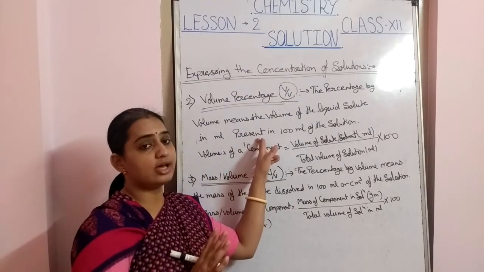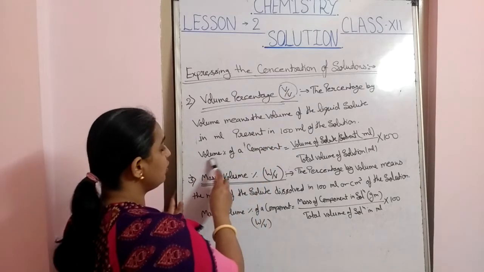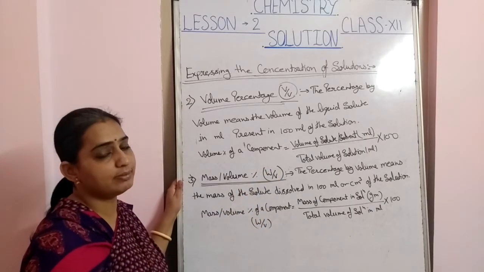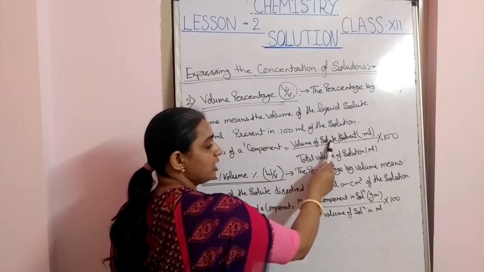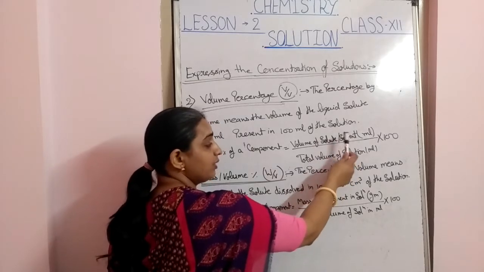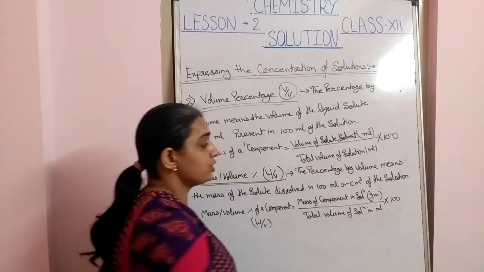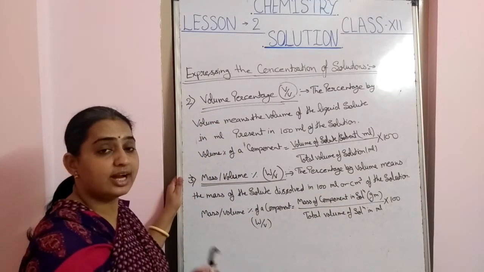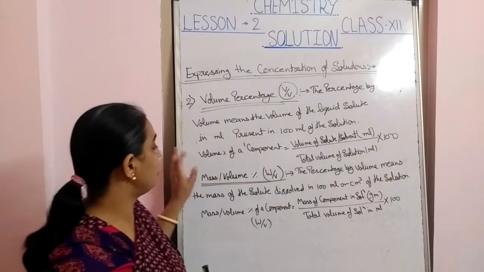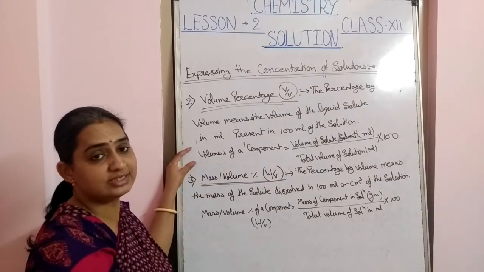Solute and solvent both are present in a liquid state. So the volume percent of a component, which we have to calculate, may be the solute or may be the solvent, is the volume of that component divided by the total volume of solution, that is solute plus solvent volume, multiplied by 100. By this formula we can calculate the volume percent of a component.